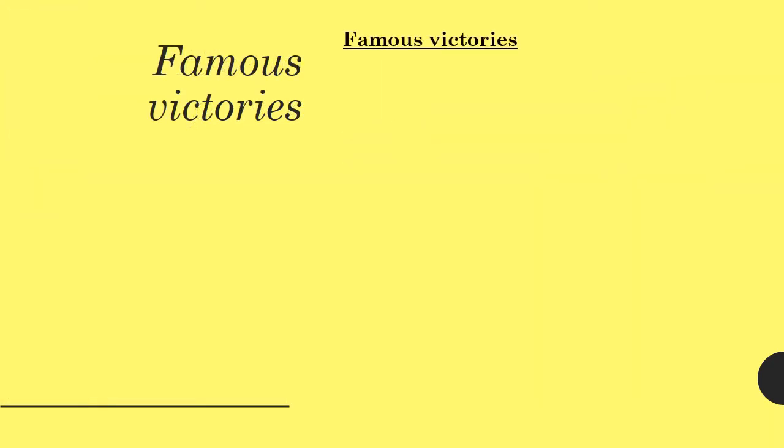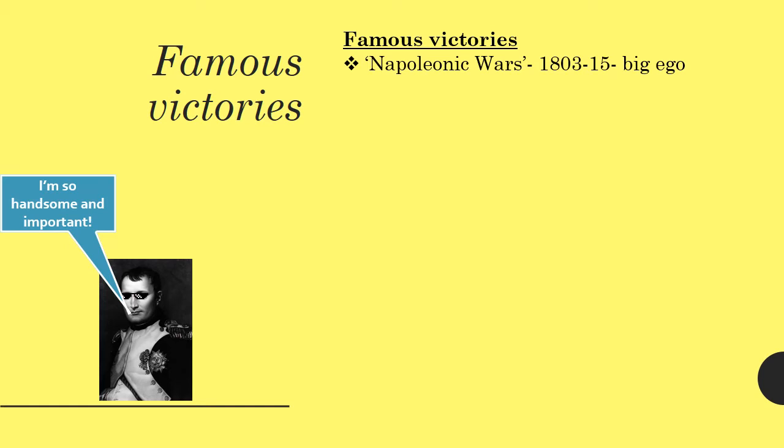So Napoleon was known as a great military commander. We said that at the beginning. But how come? Well, from 1803 to 1815, he led France in a series of crazy wars known as the Napoleonic Wars. The fact that they're named after him shows how much of a military genius he was, but also a problem to everybody else.